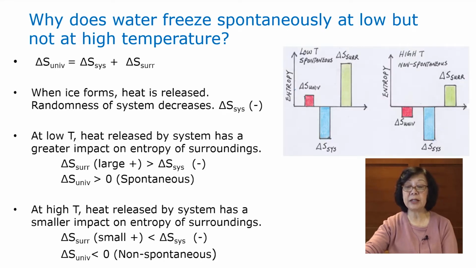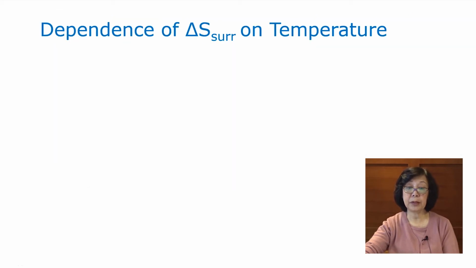So what I just said is referring to these 2 diagrams. On the left-hand side, we have a positive delta S surrounding and negative delta S system. So your overall delta S of the universe is small positive, spontaneous. On the right side diagram, you have a small positive delta S for surrounding and a large negative for delta S for system. So the overall delta S of the universe is a small negative. Reaction is non-spontaneous.